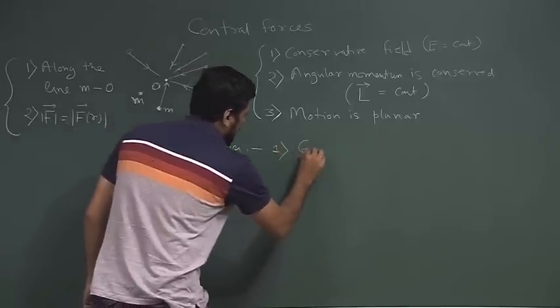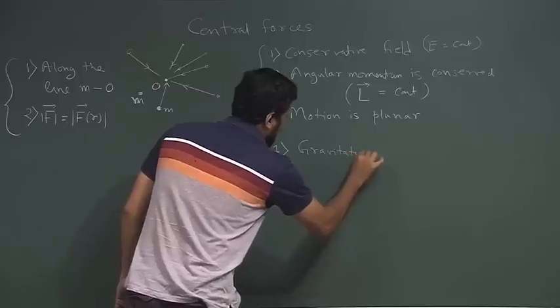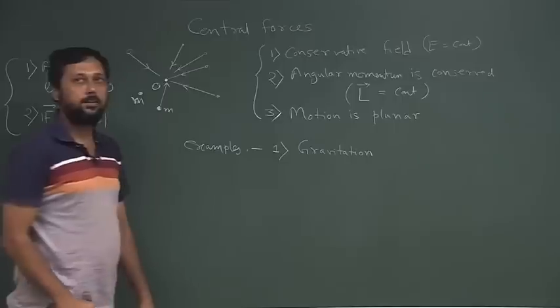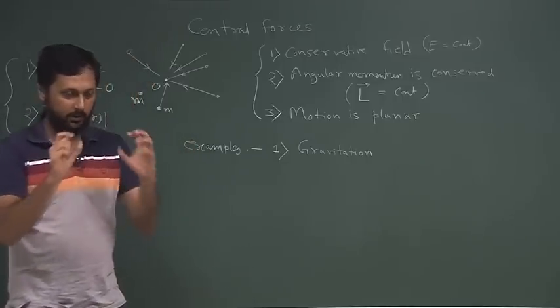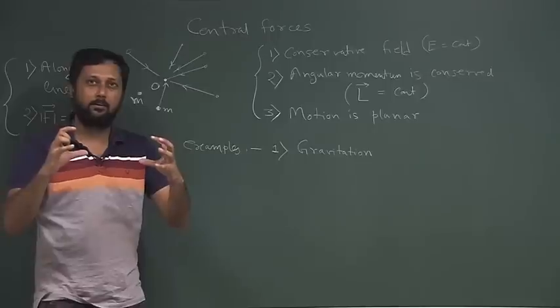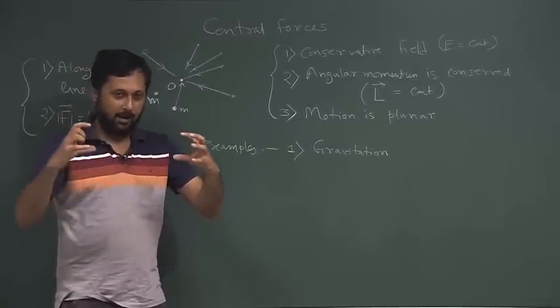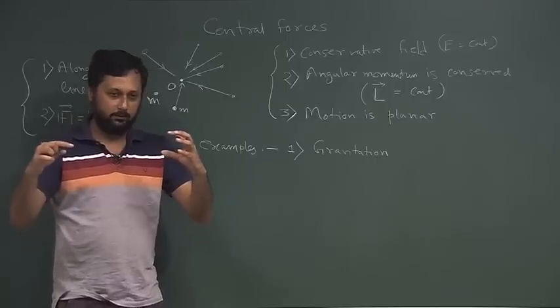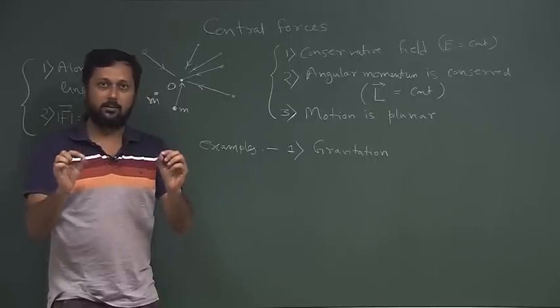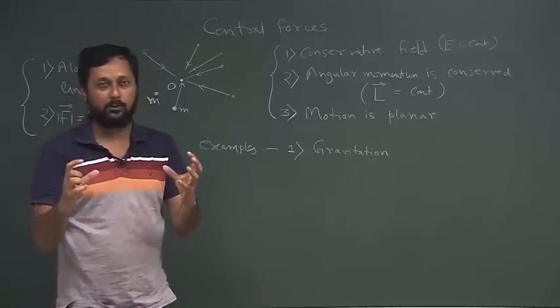Very common, and we all know about it. Gravitational attraction is a central force. If we have two point masses, let us say two extended mass bodies, the gravitational attraction between these two masses is always pointing along the line joining the centers of mass of these two bodies.